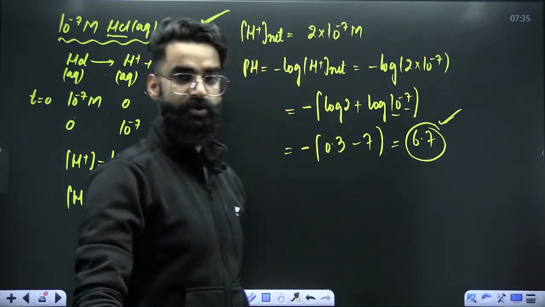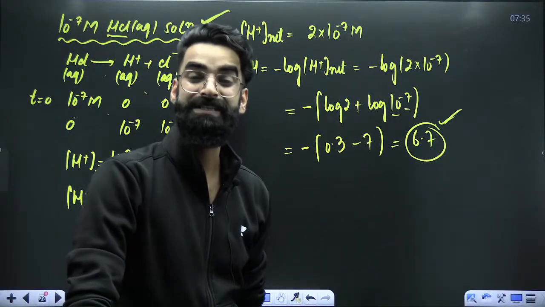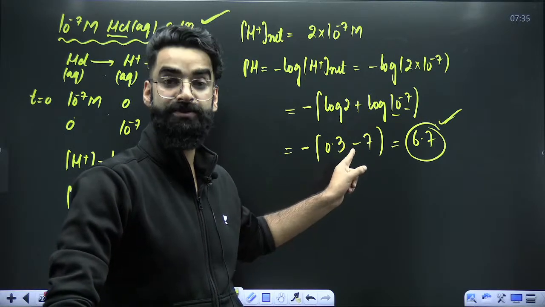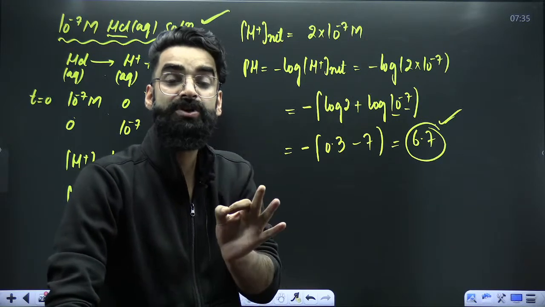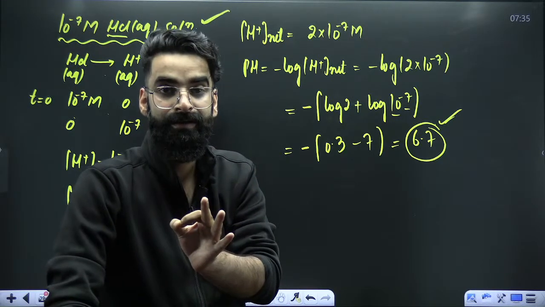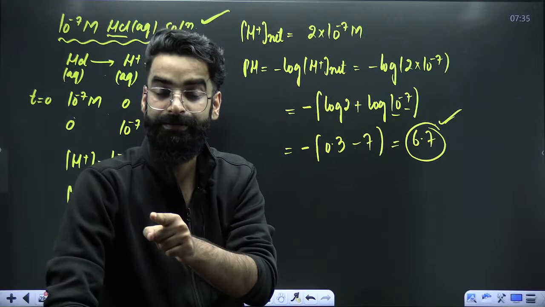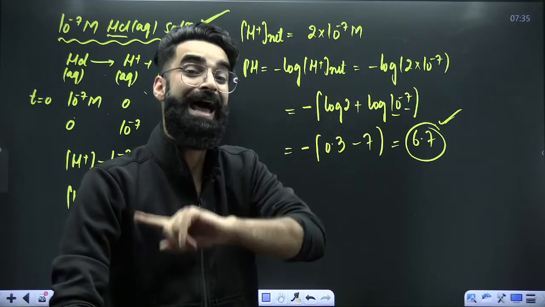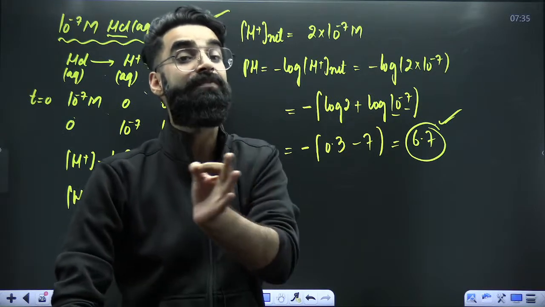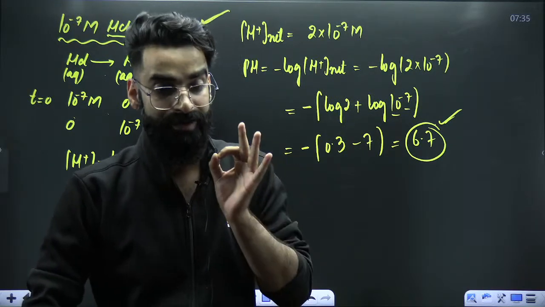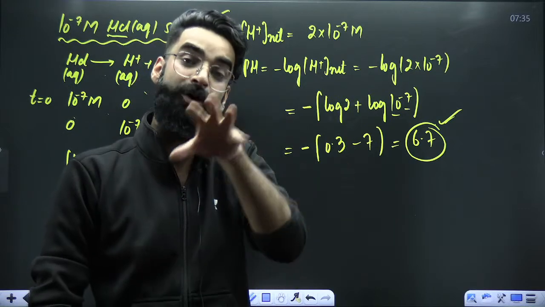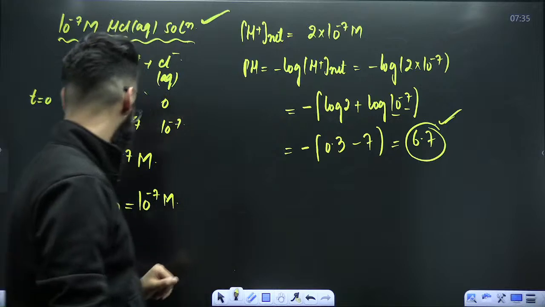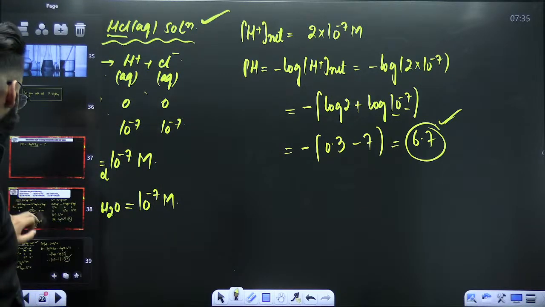Right? So whenever this sort of a question comes, do not make a mistake. And when do you have to use this kind of procedure? If the pH of the acid comes out to be 7 or greater than 7, at that point of time, you have to take into consideration the H positives which were already coming from water. You have to consider those H positives as well, which were already there in the water. Perfect. I hope this is clear.